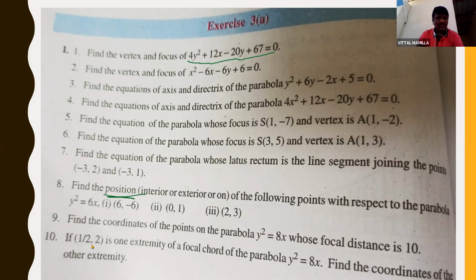If (1/2, 2) is one extremity of the focal chord of the parabola y square is equal to 8x, find the coordinates of the other extremity. So you know the focal chord. What is a focal chord? The chord which is passing through the focus is called a focal chord. And a focal chord will have 2 endpoints, one endpoint and a second endpoint. So one endpoint is given, find the other endpoint. Extremity is nothing but endpoint. Let us solve this problem.